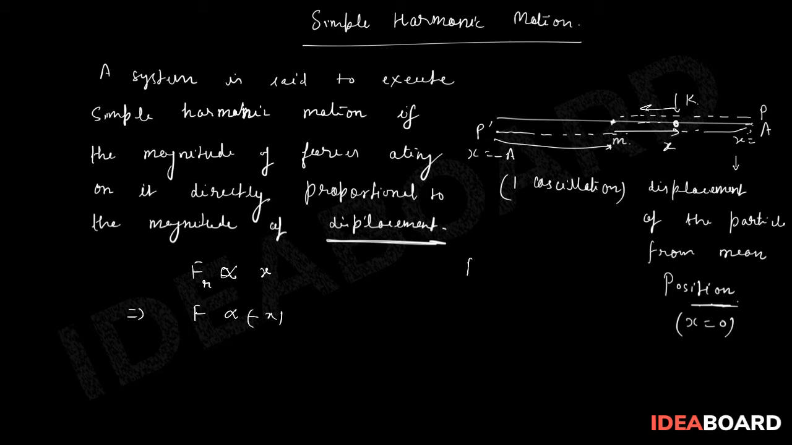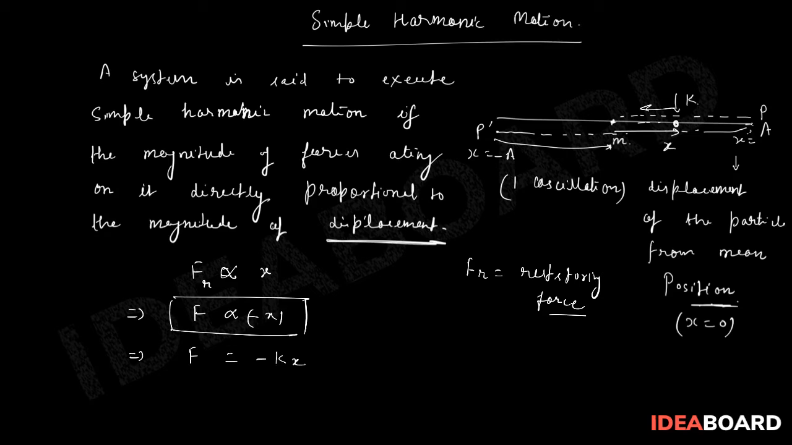So this Fr is nothing else but the restoring force. If I write this in terms of normal force, then I'll write F proportional to minus x. I want to remove this proportionality, so this can be written as minus kx, where k is a constant. Now further, you know that F is equal to ma. This is Newton's relation with acceleration. So if I utilize this, then I can write a is equal to minus kx.